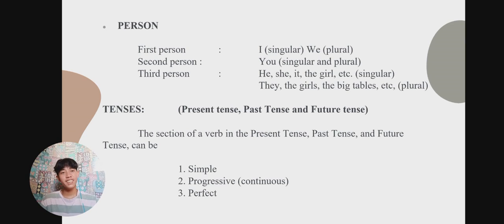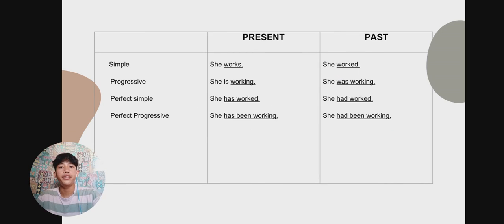So we have tenses: the present tense, past tense, and future tense. The action of a verb in the present tense, past tense, and future tense can be simple, progressive or continuous, and perfect. So we have examples in the next slides. Here, in the simple, for example, the present is she works. So the works is the base in the finite verb form.